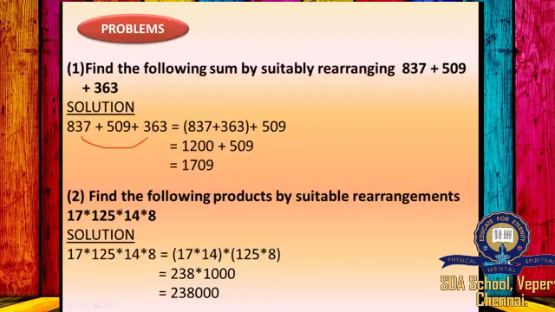The next question is find the following products by suitable rearrangements. The given number here is 17 into 125 into 14 into 8. You have to combine numbers in such a way that when you multiply two numbers, the resultant number's one's place should get 0. So I am combining 125 into 8. So I will be getting 1000, and then I am combining 17 into 14. I will be getting 238. So when I multiply 238 into 1000, I will be getting 2,38,000.